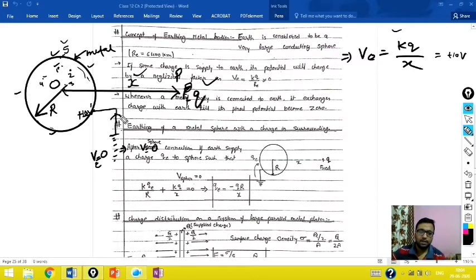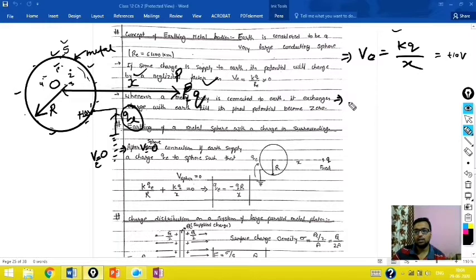So what will happen? As a result, some amount of negative charge QE will flow from earth, and that charge must be negative in nature. That negative charge will enter and go to the sphere. You can say earth has a large number of electrons because it is the biggest conductor, and this negative charge will spread over the whole body of the sphere, and suppose that charge is QE.